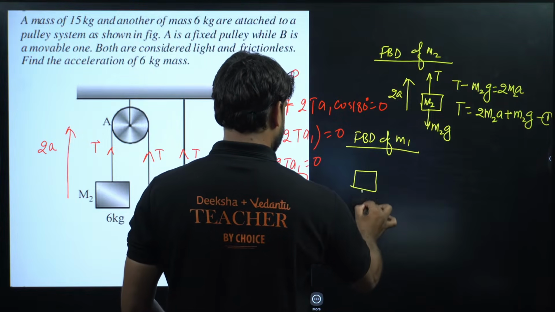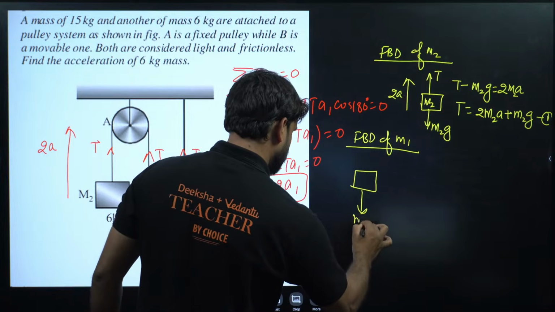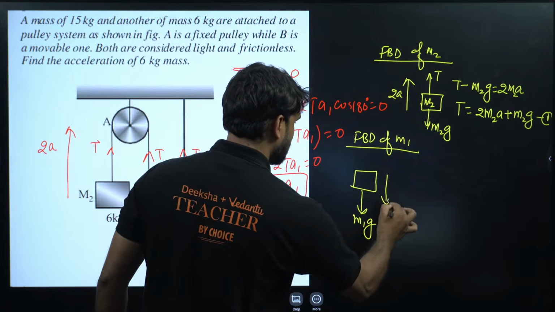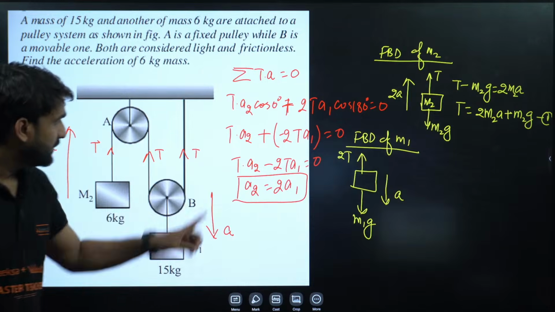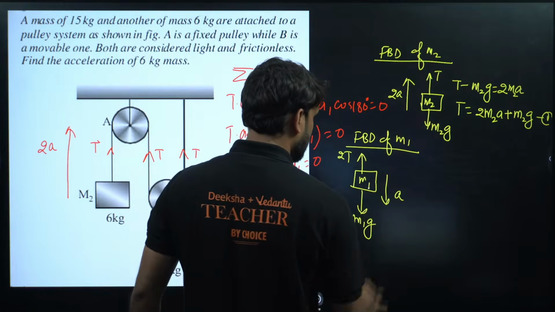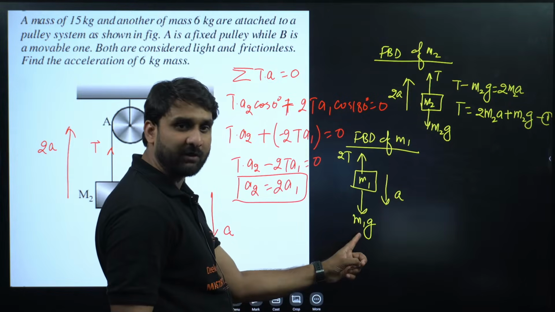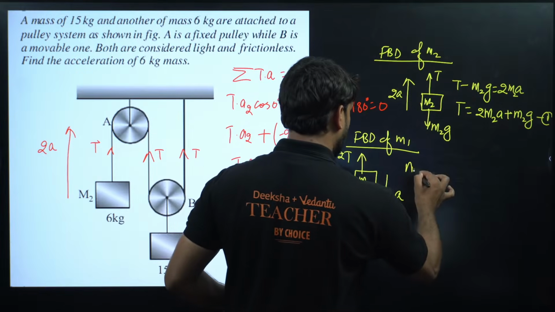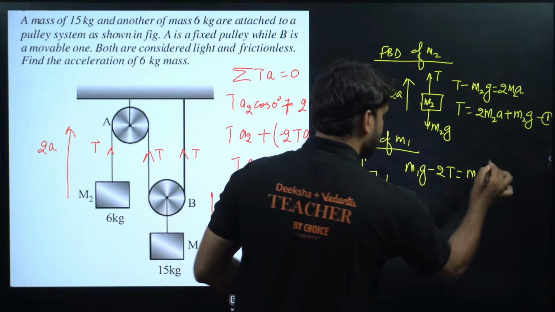So this is M1 and this is going in downward direction. So this is M1G, this is going in downward direction, and here the tension force is 2T. T plus T will be 2T. Now can we write the equation here? This is M1. So if the block is going in downward direction, so in these two forces this will be effective. So we can write M1G minus 2T is equal to M1A.